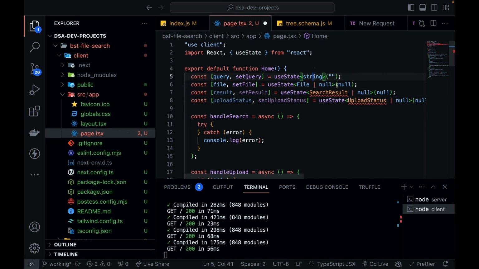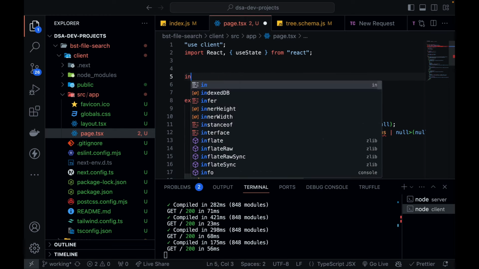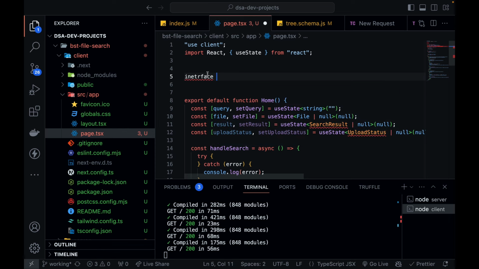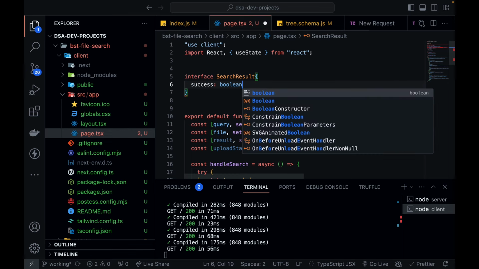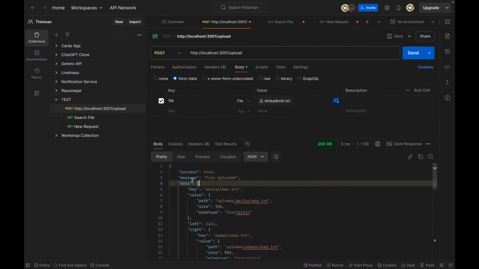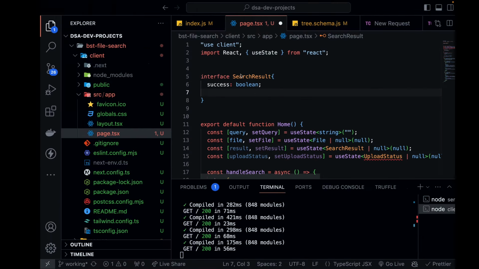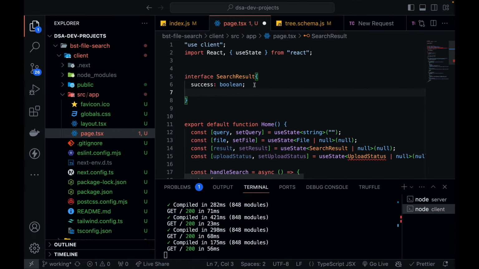Now let's define these two types, set result and upload status. These will be interfaces. So I'm going to define interface, my mistake, interface SearchResult, and in this you will have success. You can get it from your Postman call itself. So you see success, and after that I get a message.